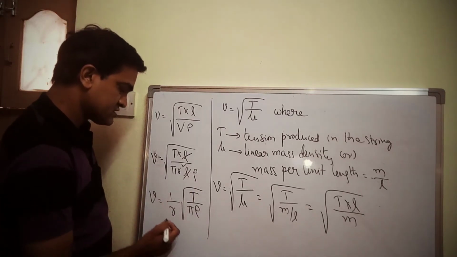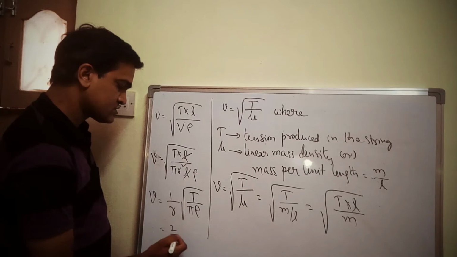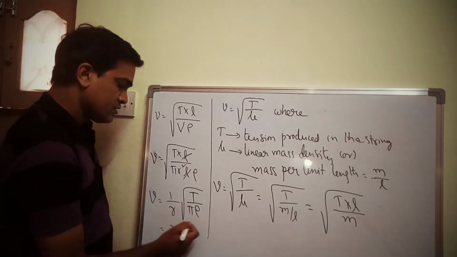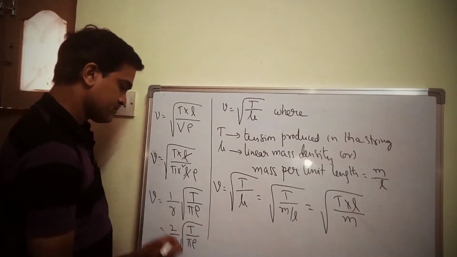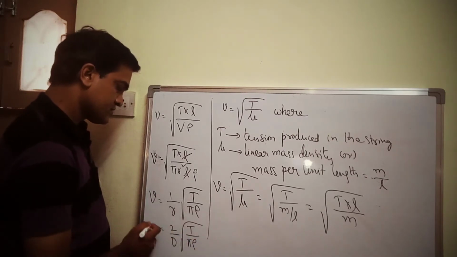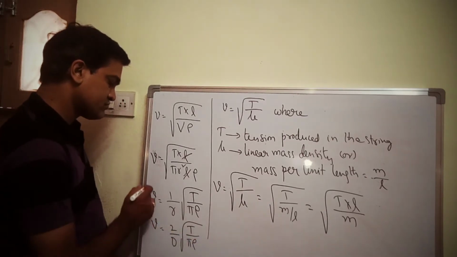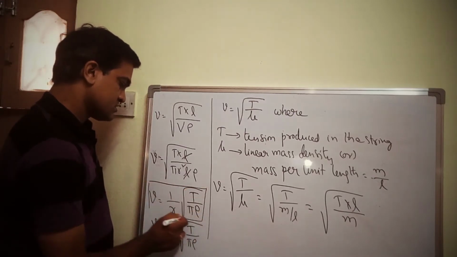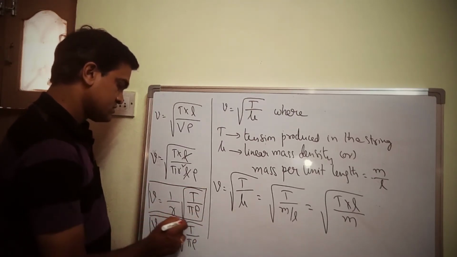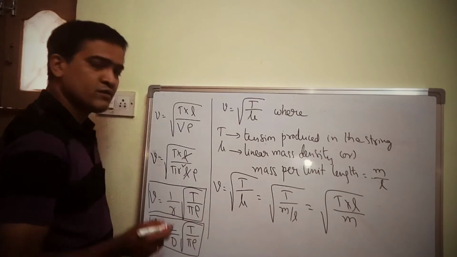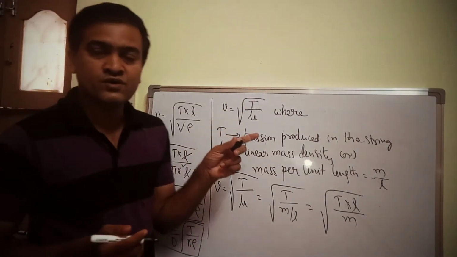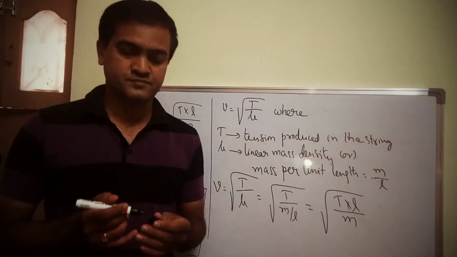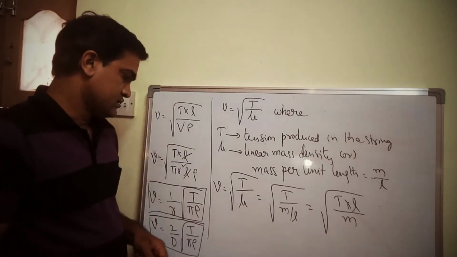I can write the same formula in terms of diameter as V is equal to 2 upon d root over T by pi rho. So different forms I am writing for speed of transverse waves in a stretched string, but remember, V is equal to root over T by mu is the basic formula for speed of transverse wave in a string. Fine.